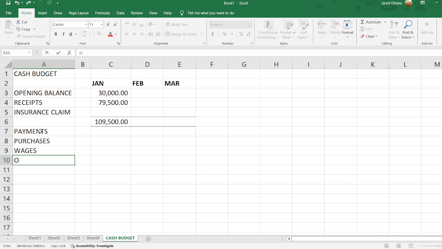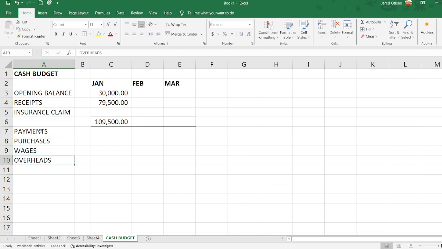There are some overheads. And overheads, remember we were told that overheads are 20,000, but within the overheads there's a depreciation of 5,000. And depreciation is a non-cash item, and we are doing a cash budget, so we have to eliminate all the non-cash items.